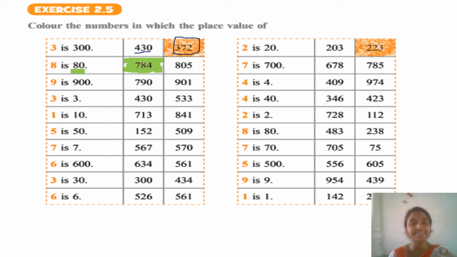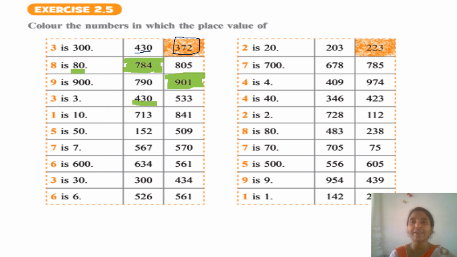Now 9 is 900. Now read both the numbers, 790 and 901. Where you are reading 9 as 900 is in 901, right? So I am coloring this box. Next, 3 is 3. Both numbers are given. Now read both the numbers. First one is 430. Here the 3 is 30, no? So leave this.